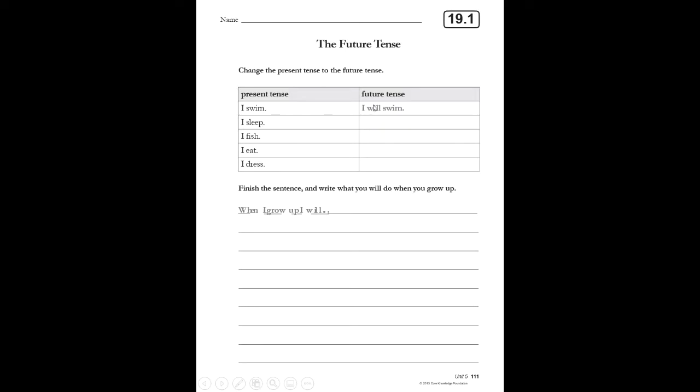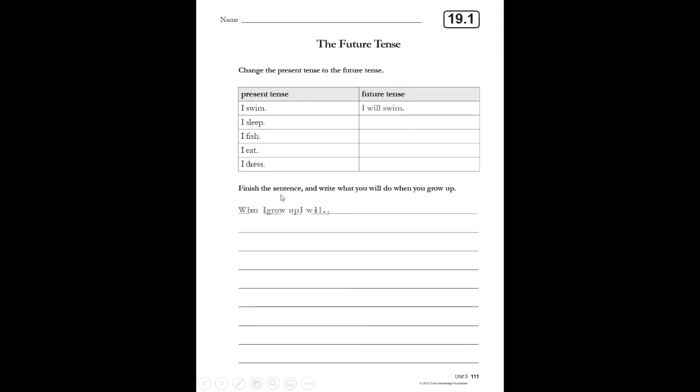So remember what we did: I said I swim is the present, and all I did was add that word will. I will swim. So you're going to finish up these four, adding that will, okay?